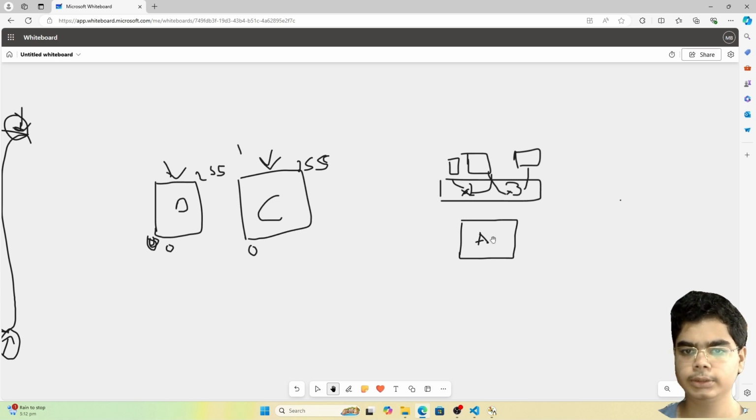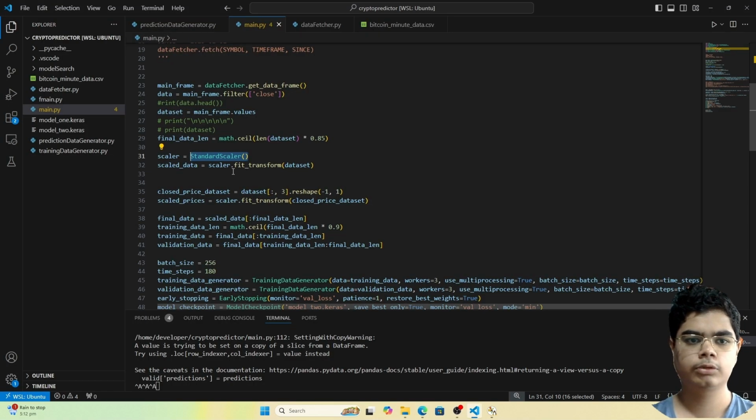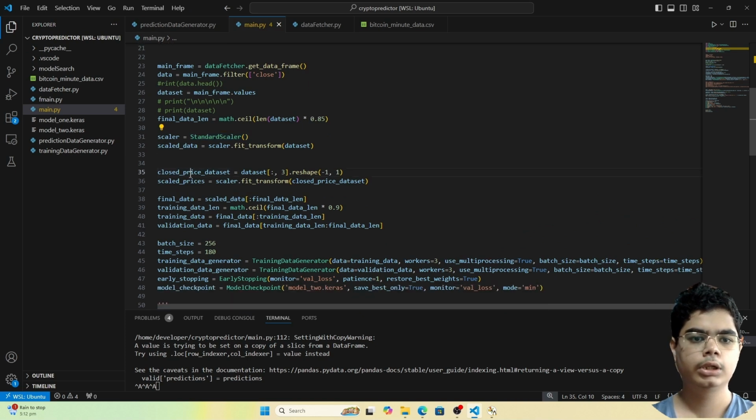So if we analyze the relation between the data points in this processed data, it will be exactly the same as it was in the original data. Okay, so now again let's go back to the Visual Studio Code window.